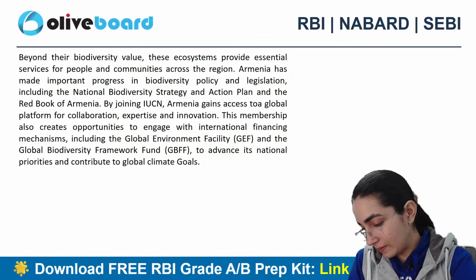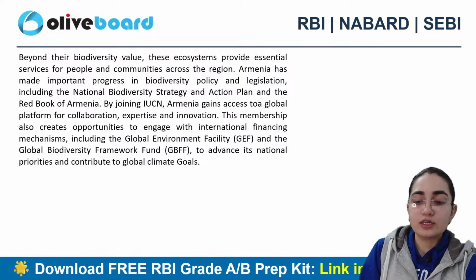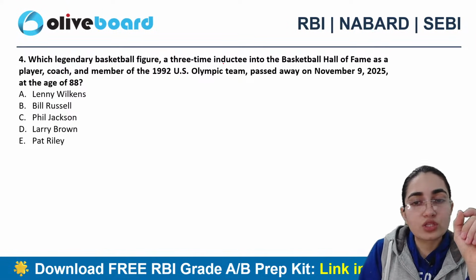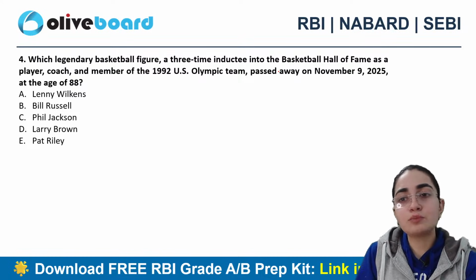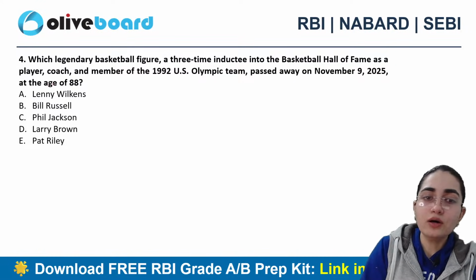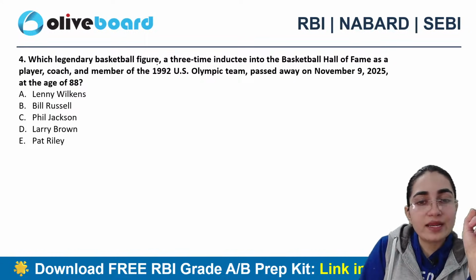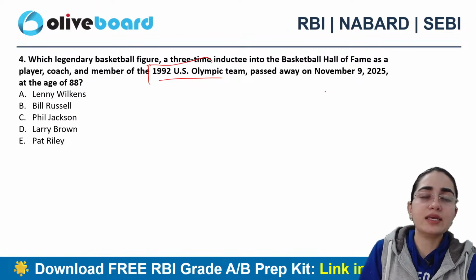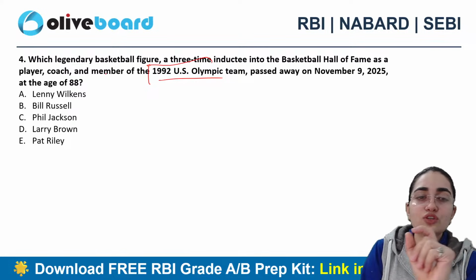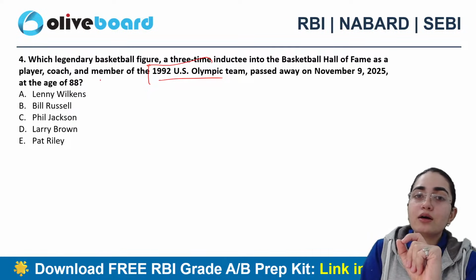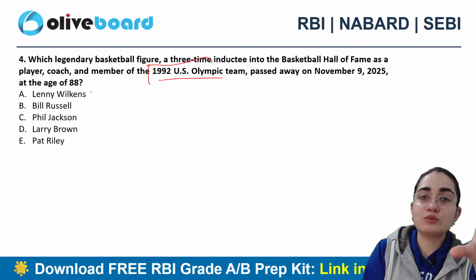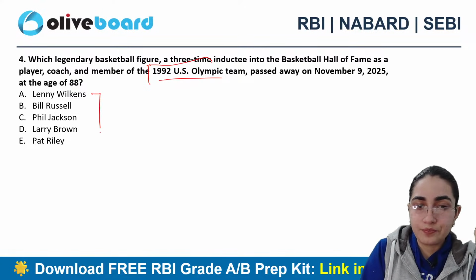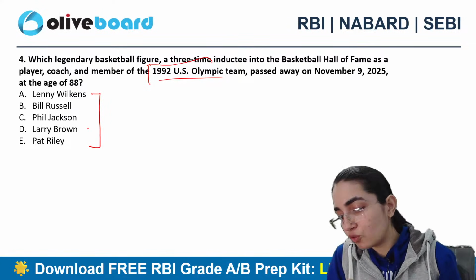D. Exactly. So this question asks which legendary basketball figure, a three-time inductee into the Basketball Hall of Fame as a player, coach and a member of the 1992 US Olympic team, passed away on November 9th, 2025 at the age of 88. Lenny Wilkins, Bill Russell, Phil Jackson, Larry Brown, or Pat Riley? Which one exactly is the correct answer? Fourth one.